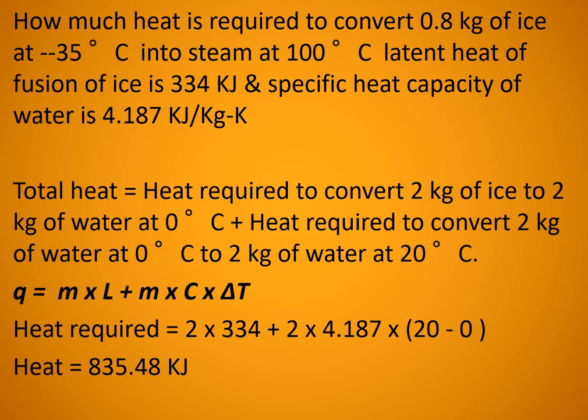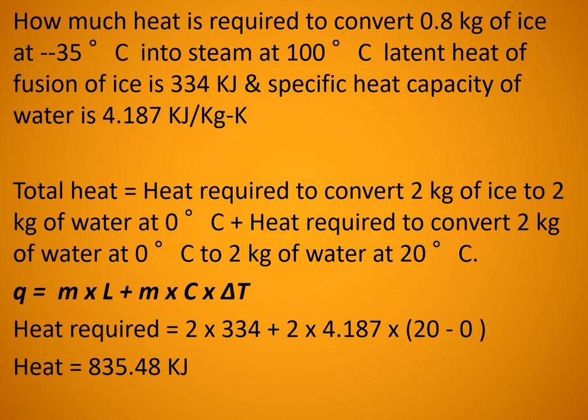For this problem, how much heat is required to convert 0.8 kilogram of ice at minus 35 degrees Celsius into steam at 100 degrees Celsius? So what you have to do: first, minus 35 degrees Celsius ice should be converted into 0 degrees Celsius ice. Specific heat capacity of ice will be given, so mass into specific heat capacity of ice into temperature difference.